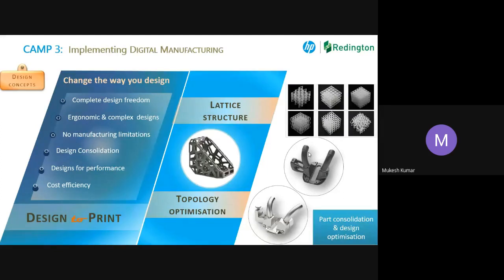If somebody says I can change my part from an 8-part assembly to a single part, nobody is going to pay attention to you, right? But if I say I can reduce your cleaning frequency from 7 days, 1 week, to 3 months, then obviously it will get straight into the mind. So this is where digital manufacturing helps to solve problems.